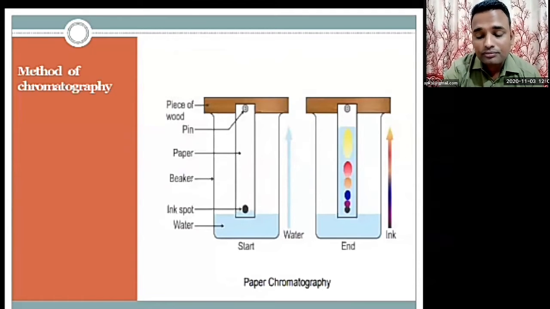See now, this is the method, chromatography, used to separate things. Whenever many substances are in the solution, you can see the different colors on the screen. Now here, instead of using this filter paper, you can use a chalk stick.